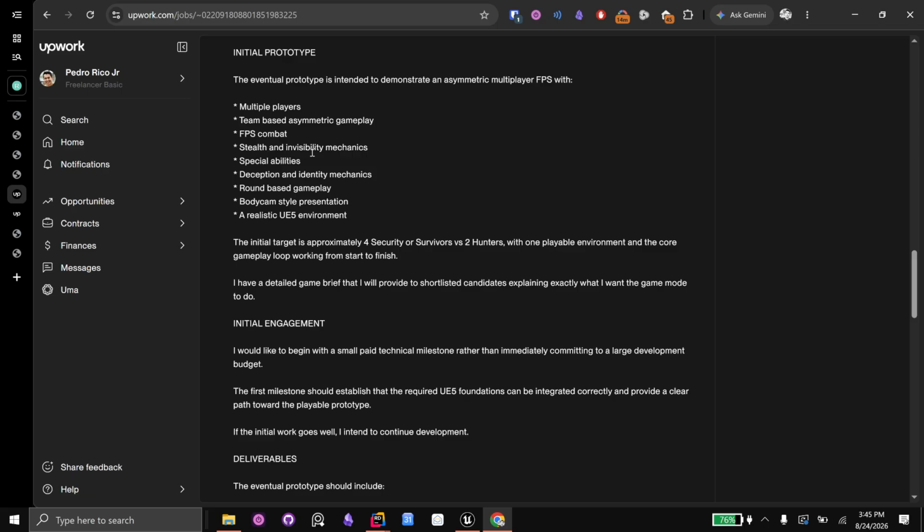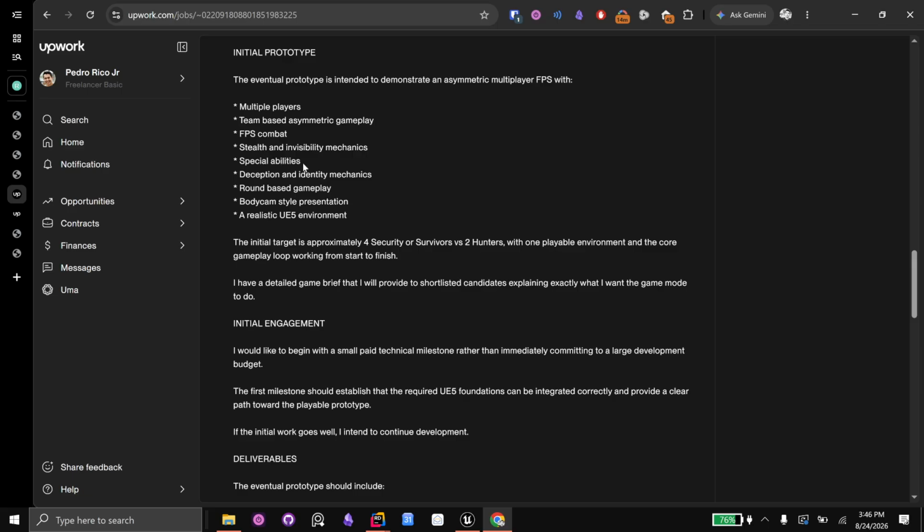Stealth and invisibility mechanics. I don't know what you mean by stealth, so we would have to talk about that over an interview. In terms of invisibility mechanics, that would just be a material, and honestly, it's simple. There's a value called opacity, how much it makes something opaque, like how much it blocks someone's view. We would just turn it to 0 when we wanted it to be 0. So that's really easy to do.